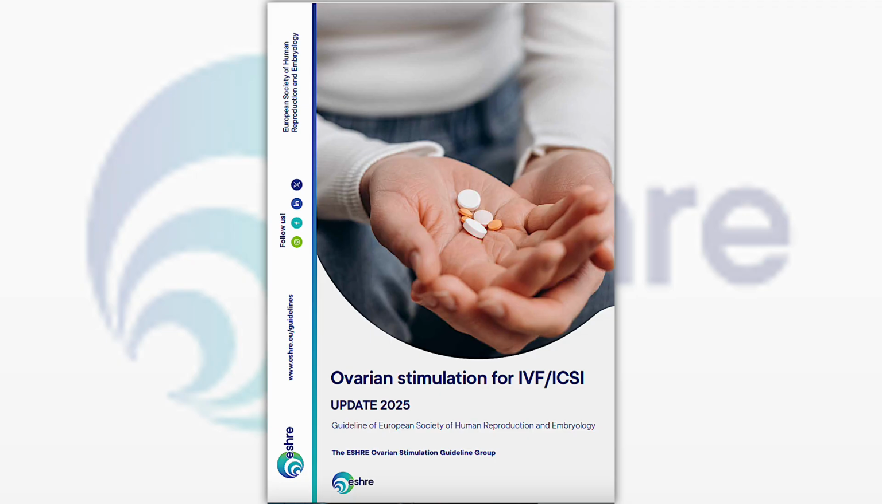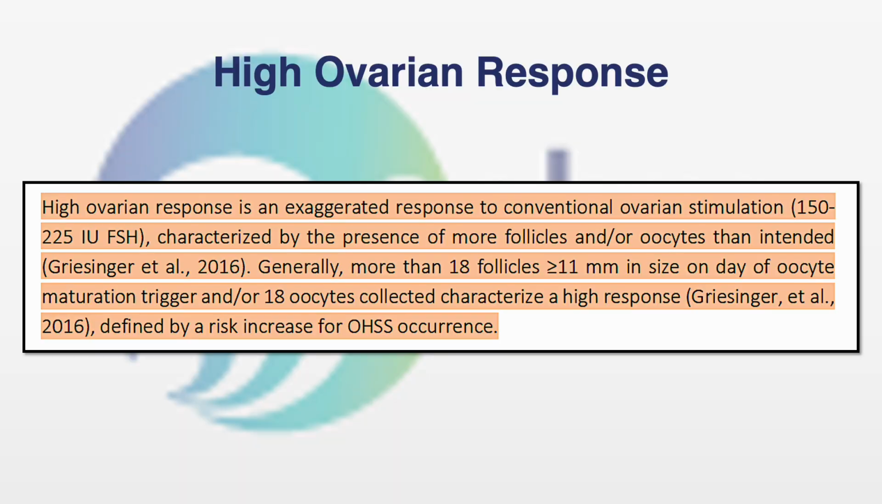This is how the guideline looks like. First part is high ovarian response. Firstly, we must know what is high ovarian response. High ovarian response is an exaggerated response to conventional ovarian stimulation. What is conventional ovarian stimulation? When we are stimulating the patient with gonadotropins between dose 150 to 225 international units, anything between that is known as conventional ovarian stimulation.